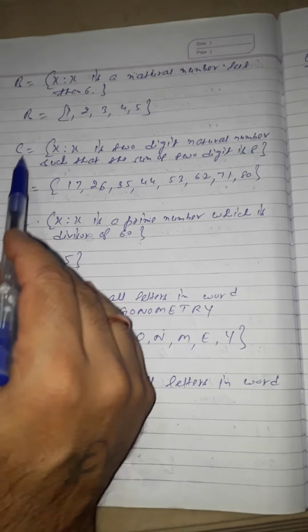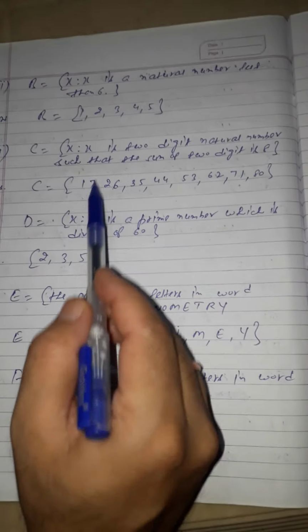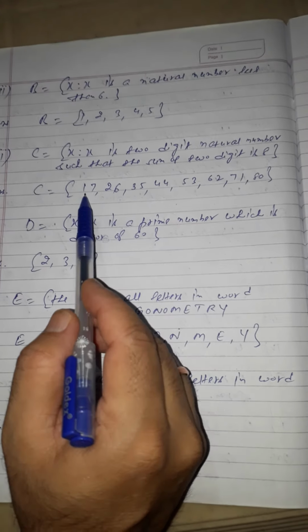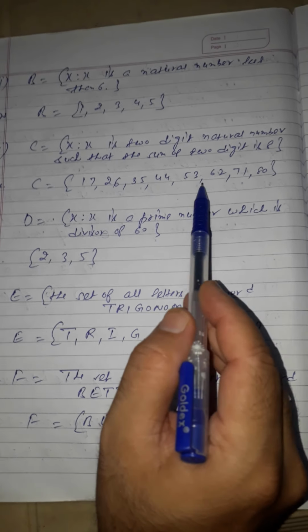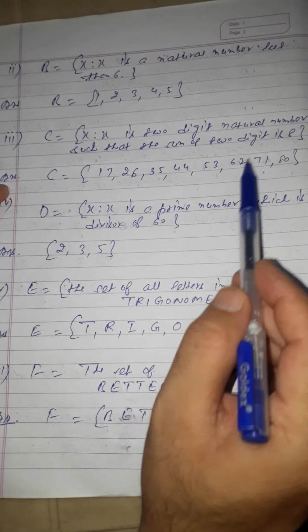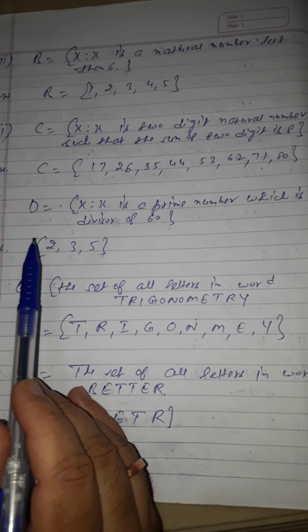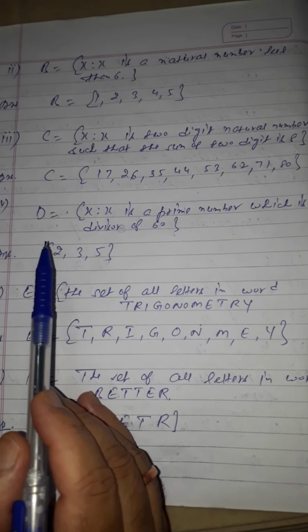Students, this is the set builder form, and when we write it, because we have to find the numbers whose digit sum is 8: 1 plus 7, 17, 26, 35, 44, 53, 62, 71 and 80. If you add their digits, the sum will come as equal to 8. Therefore we can say that this is the roster form, students.